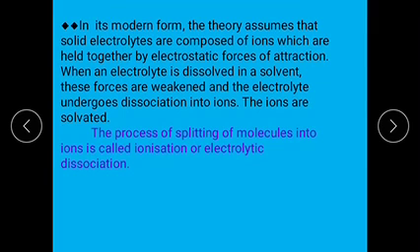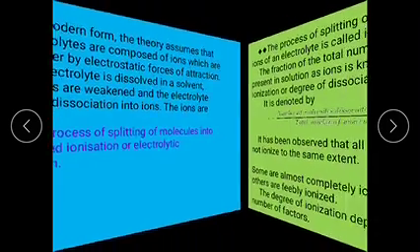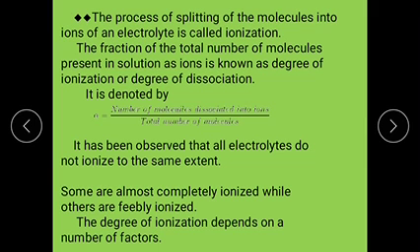Next, the process of splitting of molecules into ions is called ionization or electrolytic dissociation. That is due to the electrostatic attraction forces of two oppositely charged ions. The fraction of the total number of molecules present in the solution as ions is known as the degree of ionization.